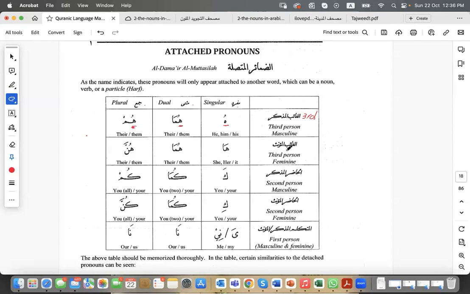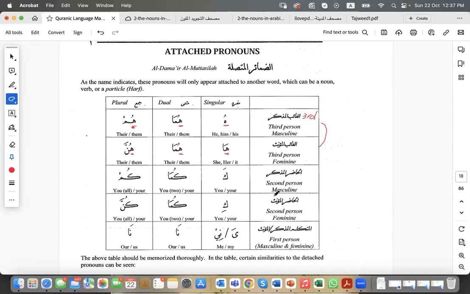What about the third person feminine? We still have the ha, but this one is ha with a fatha and alif. For the dual, huma again, it's the same thing. And for the plural, ha again with a dhamma, followed by noon with a shadda. So you can see that with the third person, whether it's masculine or feminine, singular, dual, or plural, it all starts with a ha, which is a good sign that would make us remember that.